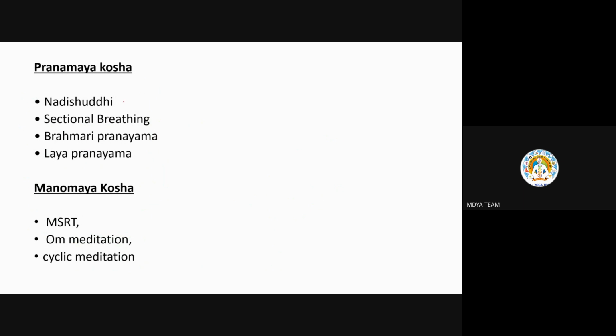So Nadi Shodhan, normal Anulom Vilom, sectional breathing. I have told you that Vibhagiya pranayama, that abdominal breathing, thoracic and clavicular breathing, it all involves because it requires simple relaxation. Brahmari pranayama, Laya pranayama, in which the nada and sounds will be practiced. Manomaya Kosha will go for all the meditations. These are the meditations which are introduced by Eswasa, Bangalore. I have studied from there only.